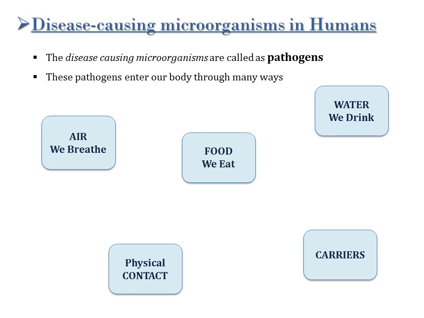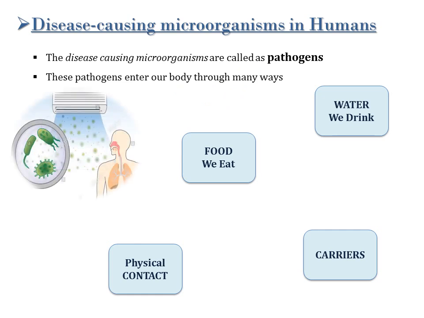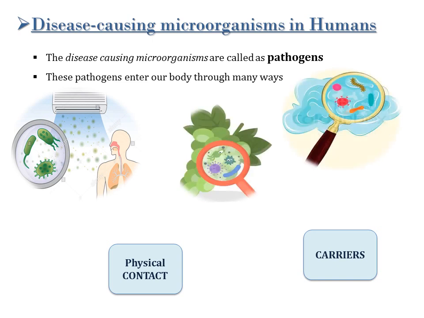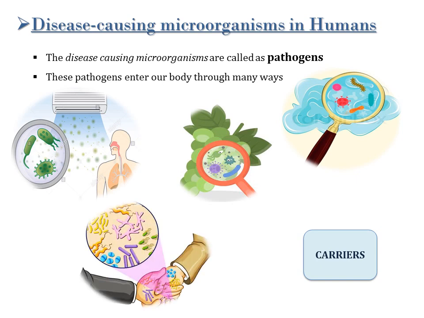So these pathogens can enter into our body through the air we breathe, the food we eat, and the water we drink. They can also be transmitted by direct contact with an infected person, that is through physical contact as well, and microorganisms can also be spread by certain animals and insects called carriers.